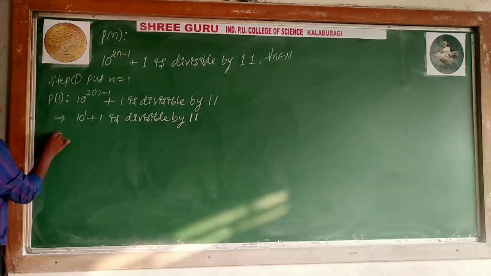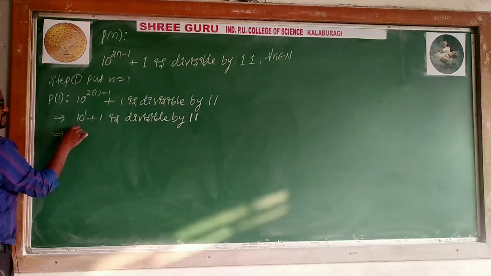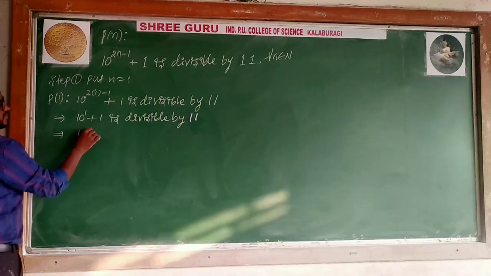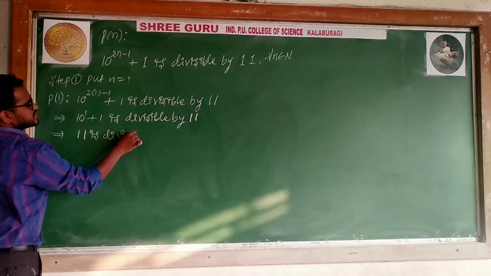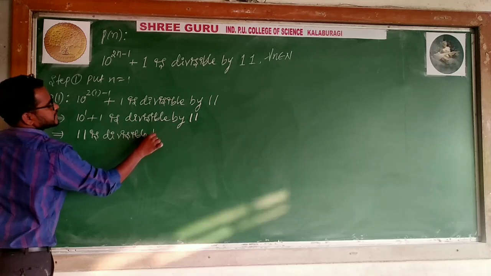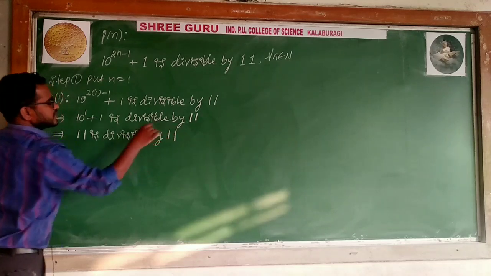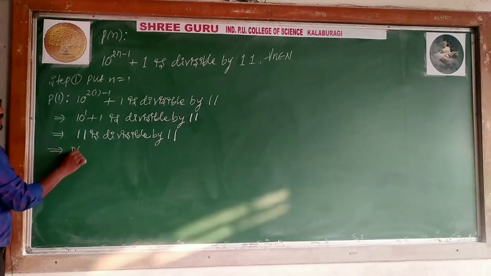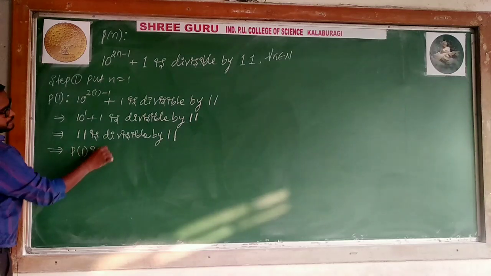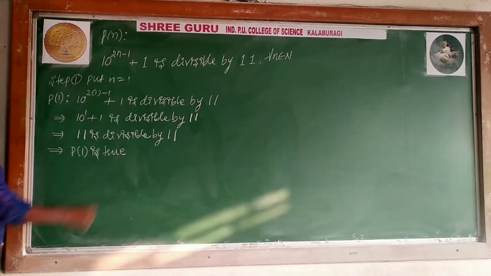So, 10 to the power 1 is 10. 10 plus 1 is 11 only. 11 is divisible by 11 itself. Therefore, I can say P of 1 is true. A number itself is divisible by itself, so 11 is divisible by 11. It is proved.